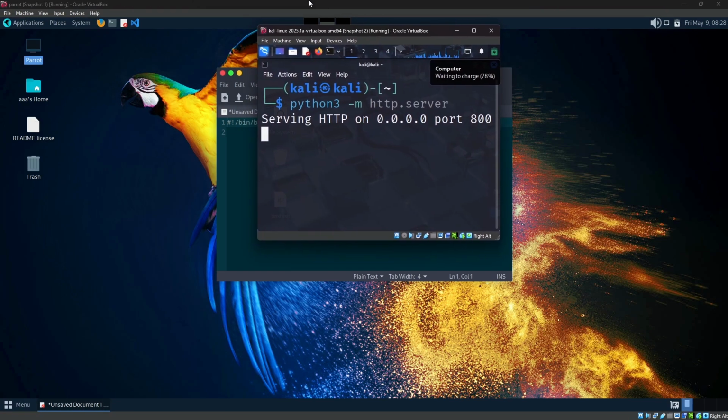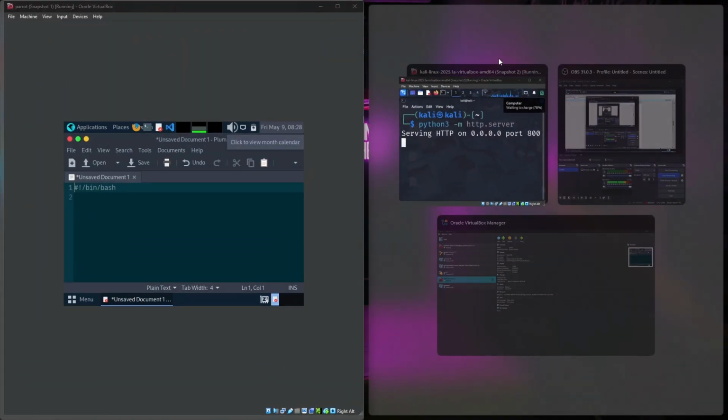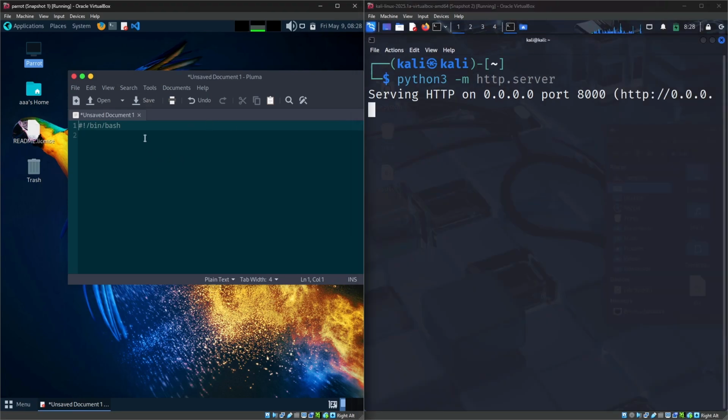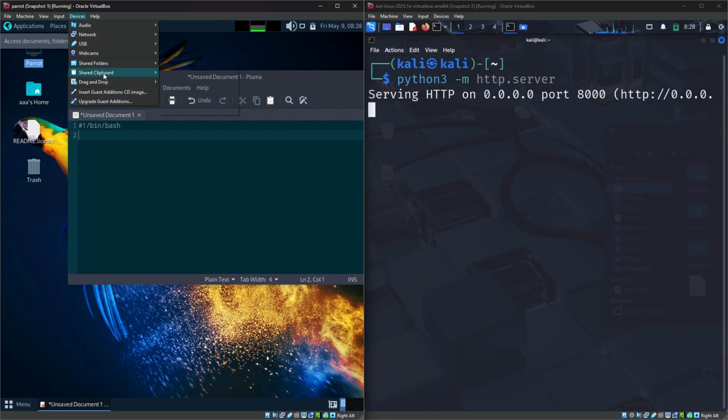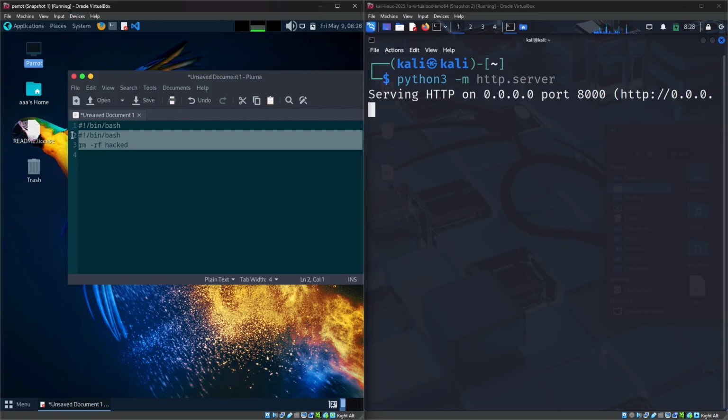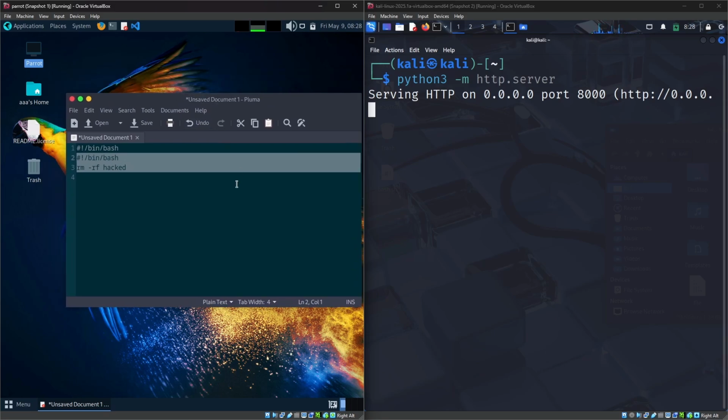So yeah, I'm just putting my Parrot here and my Kali here. After that, I'm giving the clipboard permission. It's bidirectional. So yeah, it worked. Hash exclamation bin slash bash, I hope you were able to see. What I'm going to do here is add http://192.168.29.200, which is my Kali Linux IP address.